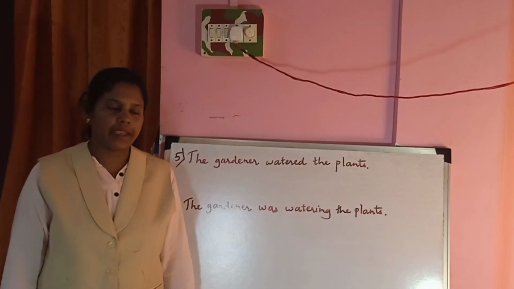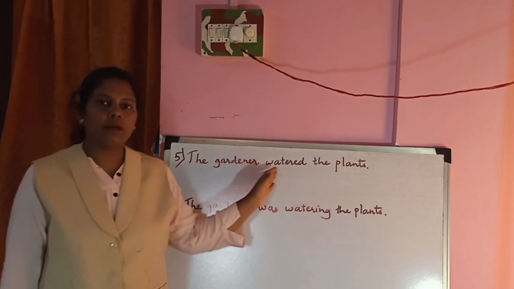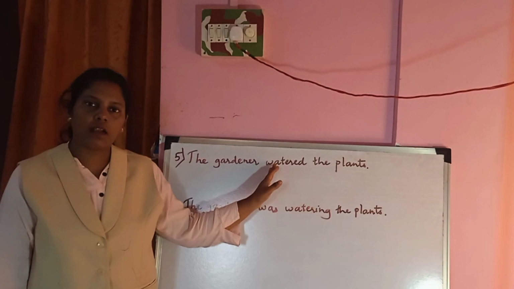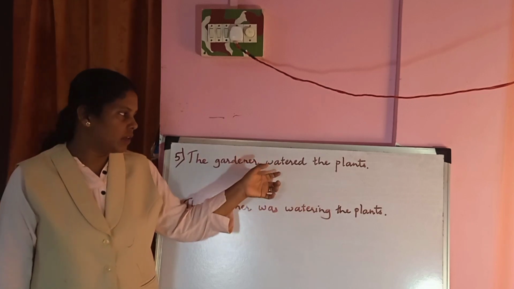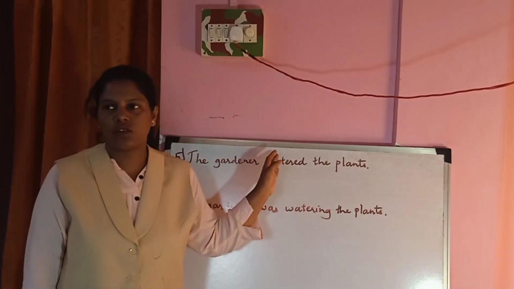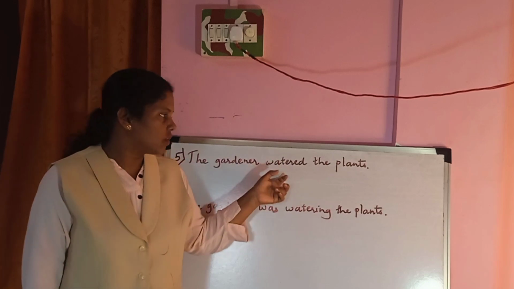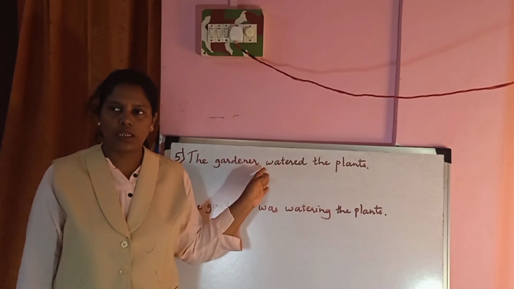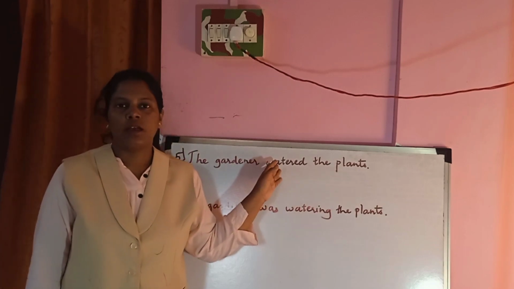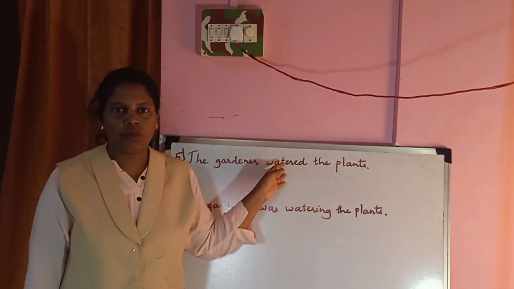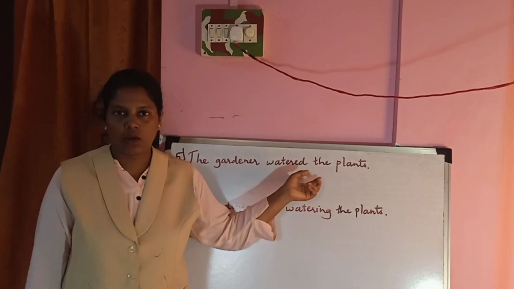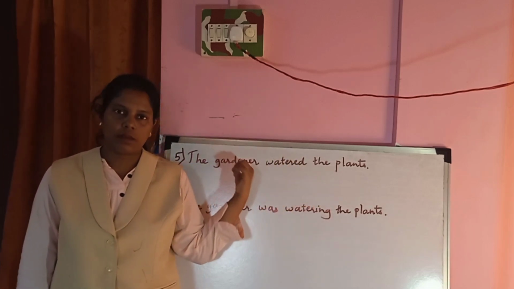The fifth sentence: the gardener watered the plants. Now this sentence, you understand that the action of watering is completed already. It is in the simple past tense. So now we will have to change the sentence into passive voice. The gardener is active. He is doing the action of watering the plants. So now the subject will become the object and the object in the sentence will become the subject.